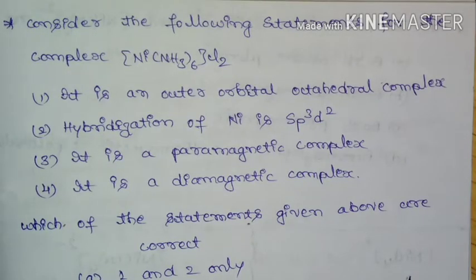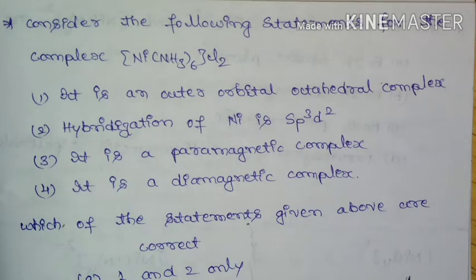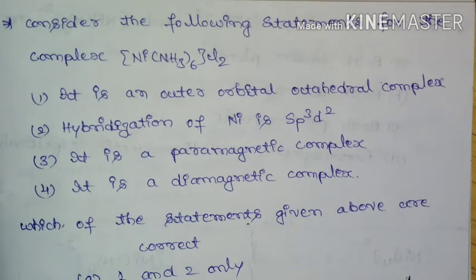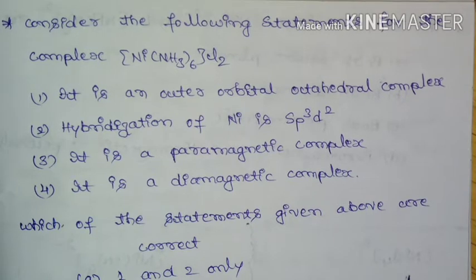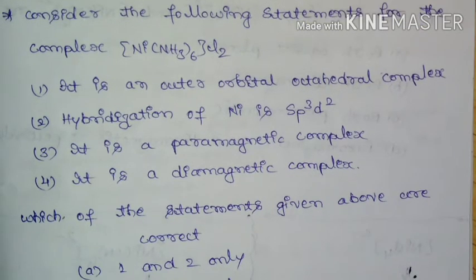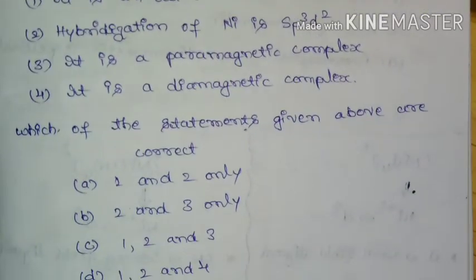Consider the following statements for the complex [Ni(NH3)6]Cl2. It is an outer orbital octahedral complex. Hybridization of nickel is sp3d2. It is a paramagnetic complex. It is a diamagnetic complex. Which of the statements given above are correct? So here are the options.